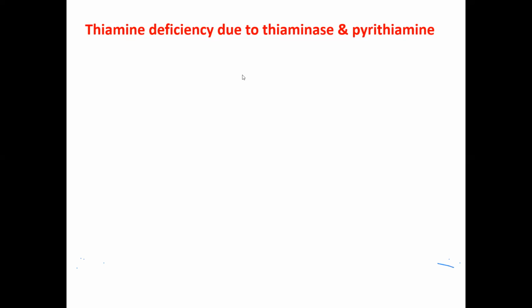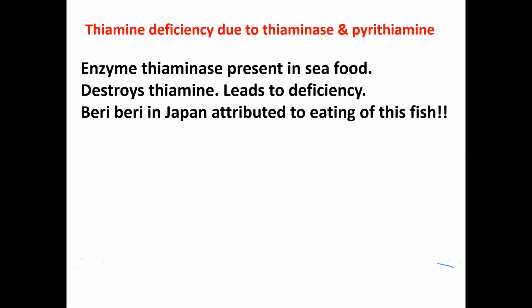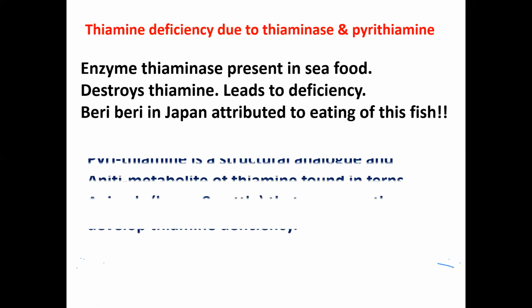Thiamine deficiency can also occur due to these two things, that is the enzyme thiaminase that will destroy the thiamine, and pyrithiamine. This thiaminase enzyme is present in seafood, and it will act on the thiamine, it will destroy the thiamine, and it leads to the deficiency of thiamine. So this happens mostly in the countries where seafood is the main diet, like Japan. Because in fish food, the enzyme thiaminase is there, that will destroy the thiamine and lead to the deficiency of thiamine.